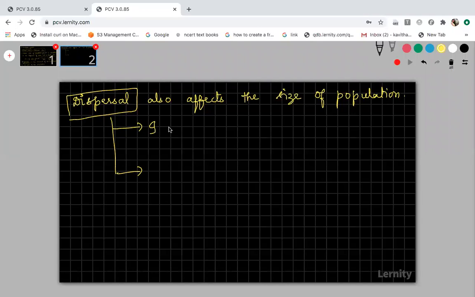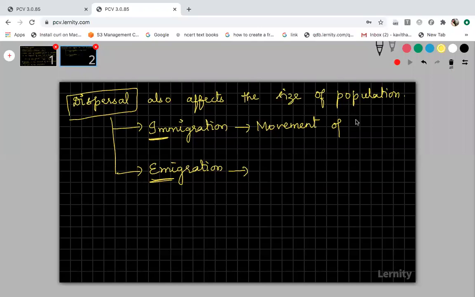One is said to be the immigration, and the other one is called the emigration. By the term itself, you would have got to know what is immigration and what is emigration. The movement of individuals into a population, that is added up to the population, is called immigration.